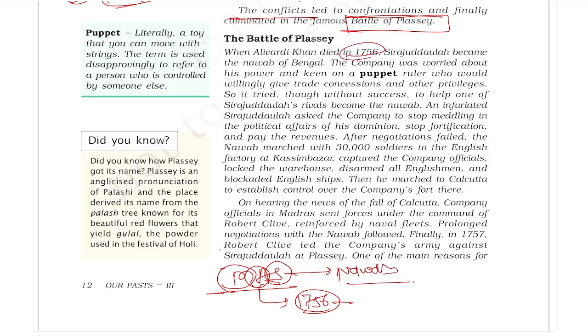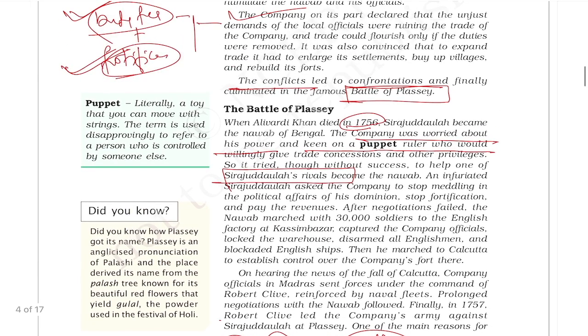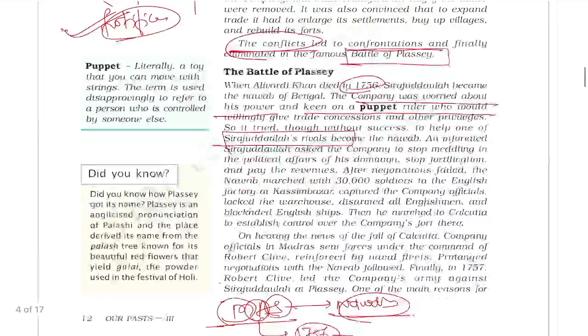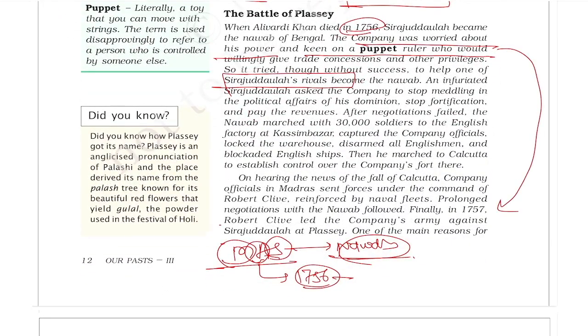Now the company was worried about his power and keen on a puppet ruler, someone who could give more and more concession to the company. So the company was finding some rivals to Sirajuddaula. And remember, at the same time, there was conflict between the East India Company and the Nawab. So finally, this led to the Battle of Plassey.